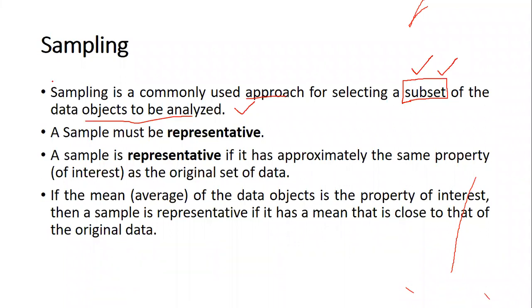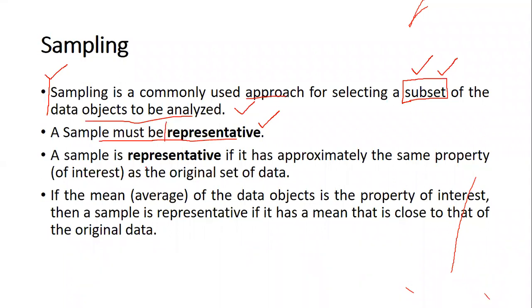Now, while doing sampling, we have to take care of a few issues. The most important thing that we need to consider is that a sample must be representative. It means that it must be able to represent the voice of each and every type. For example, in the case of the election sampling, the sample that we have taken must be able to represent the opinion of all the people in the country. That is very important.